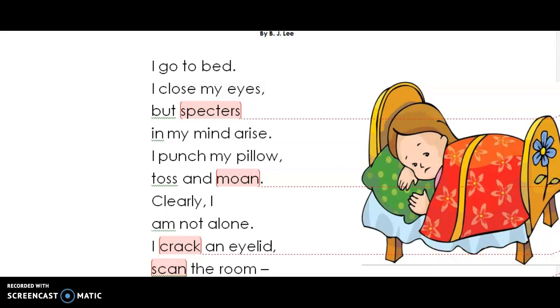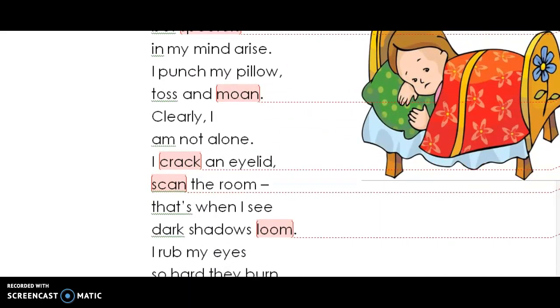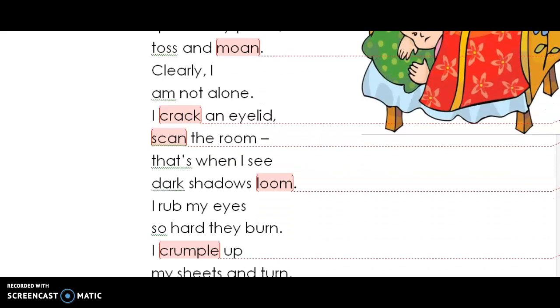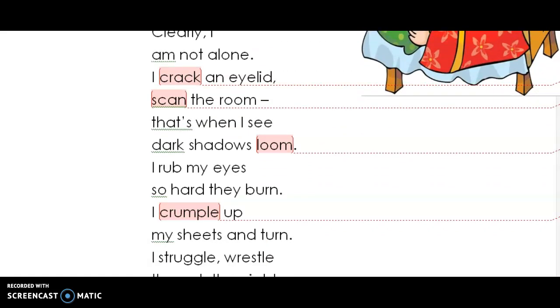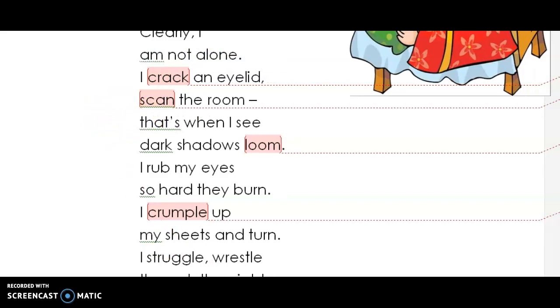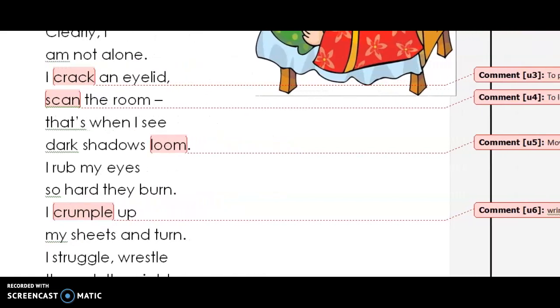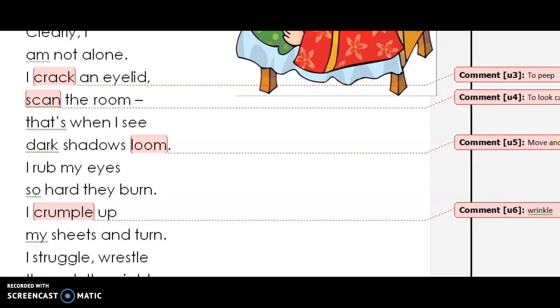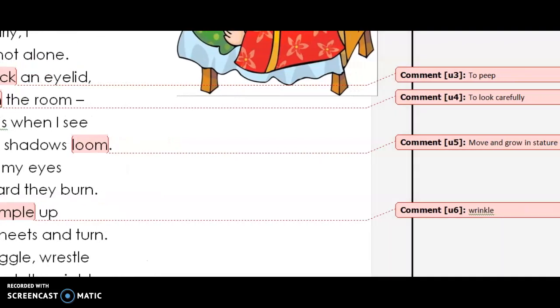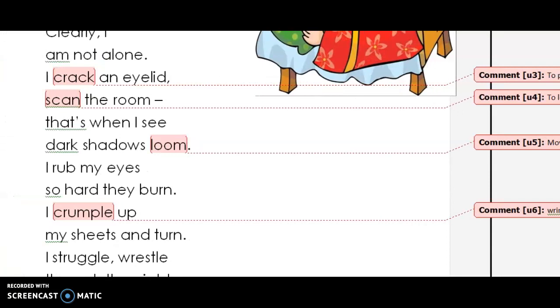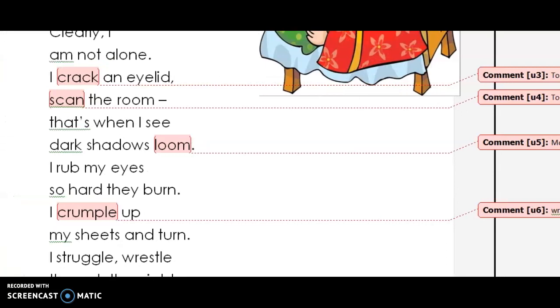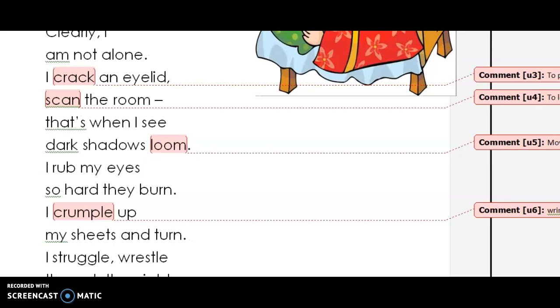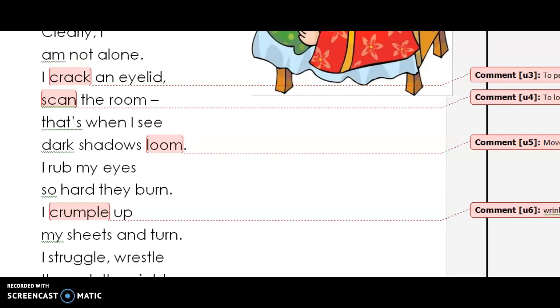That means the child has declared that every feeling that develops is that the person is not alone. I crack my eyelid. Over here the word crack means peeping through the edges of the eyes and scanning the room. Scan means to look carefully at what is around. Then I see the dark shadows loom. Over here loom means to move and to grow in stature. One of the meanings of loom is to hang around also, but over here, as per the context, it means to grow in stature.